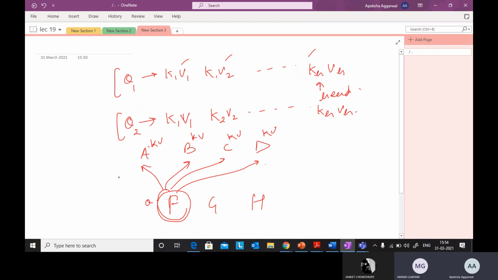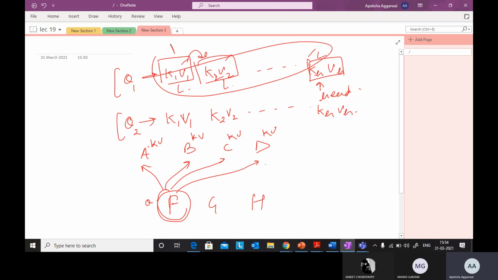Exactly. If I'm talking about K1, V1, K2, V2, KH, VH, these are all stacked linear layers. This is one linear layer, this is another linear layer. I'm talking about only one part here, so these are all multiple layers stacked over one another.